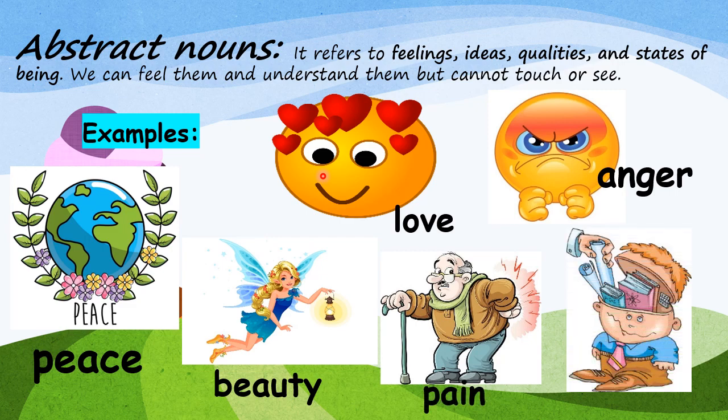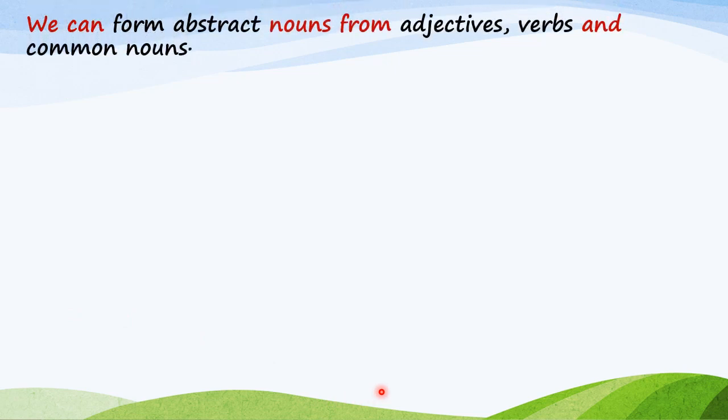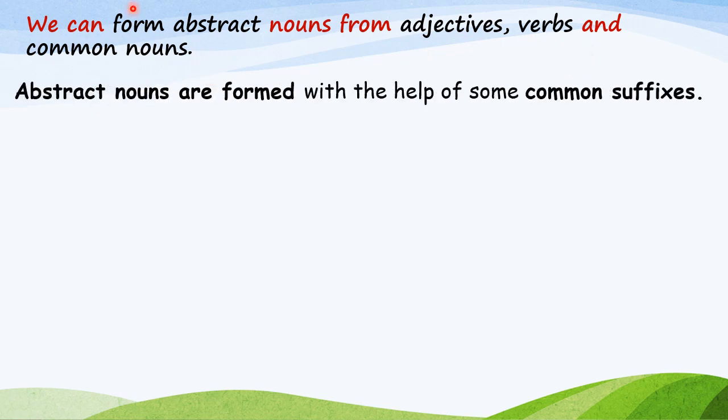Pain. Education. So, these are the different examples of abstract nouns. Children, we can form abstract nouns from adjectives, verbs and common nouns. I'm repeating again, children. To form abstract nouns, we have to add common suffixes to adjectives, verbs and common nouns.